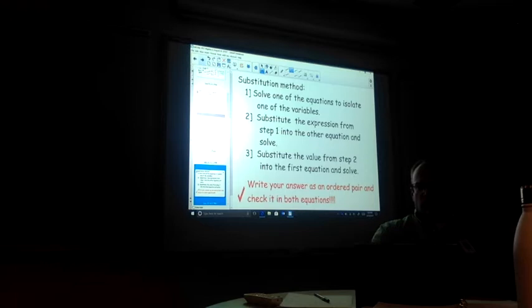So the substitution method, what we just did: solve one of the equations to isolate one of the variables. So pick one of the equations. One of them might be already set up. That last question was already set up saying y equals. But if it's not, we can manipulate one of them to get x or y equals. And then we're going to substitute that expression we just modified into the other equation. And then once we get the answer, whether we solved for x or y, we're going to substitute it back into one of the other equations, and then your answer will be a point. So an ordered pair, x comma y.